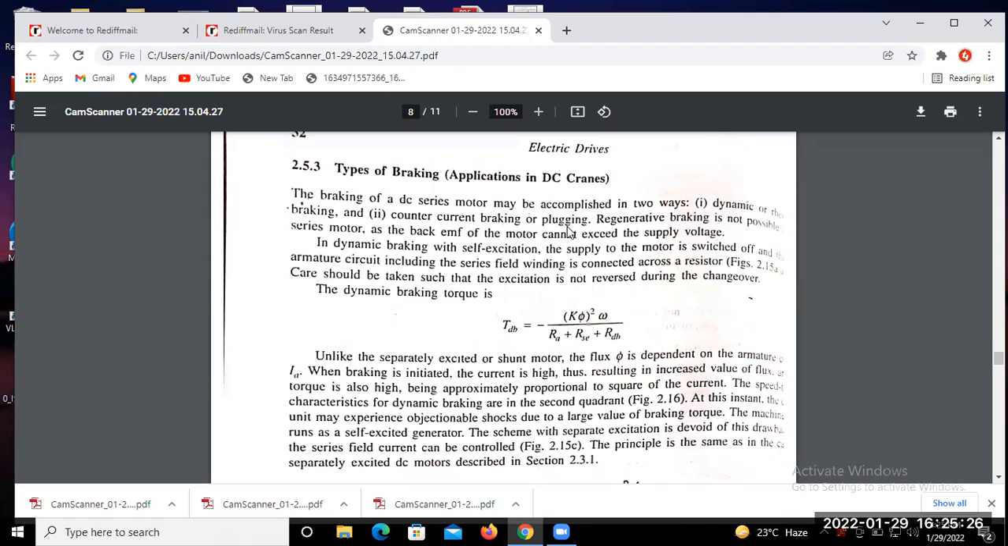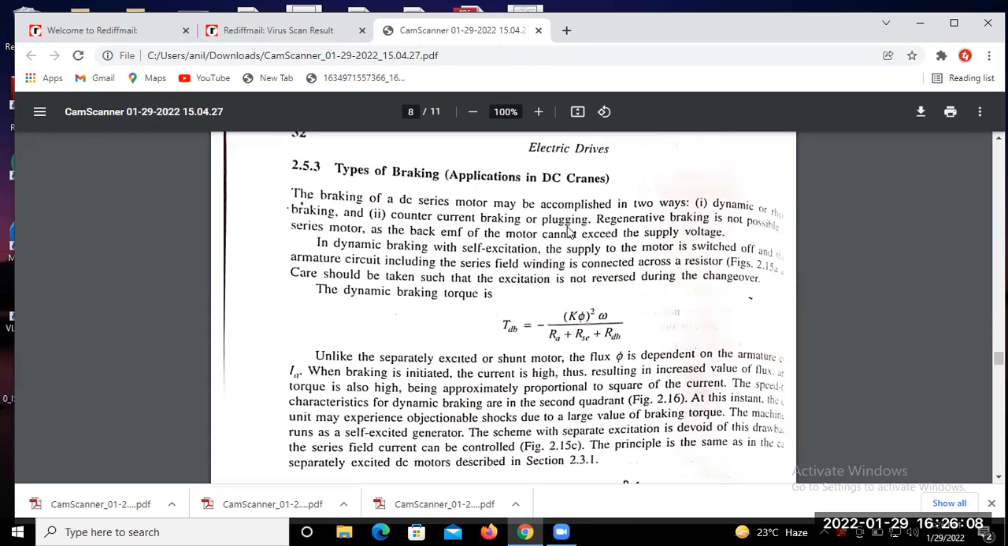Now look at the characteristic of the DC series motor. Now we have to apply all three types of braking on the DC series motor, that means dynamic braking, counter current braking and regenerative braking. Okay, so regenerative braking is not possible in a series motor, as the back EMF of the motor cannot exceed the supply voltage. So be concerned about these things. That means regenerative braking cannot be applied on the DC series motor. Only two types of braking, dynamic braking and counter current braking or plugging braking, can be applied on the DC series motor.